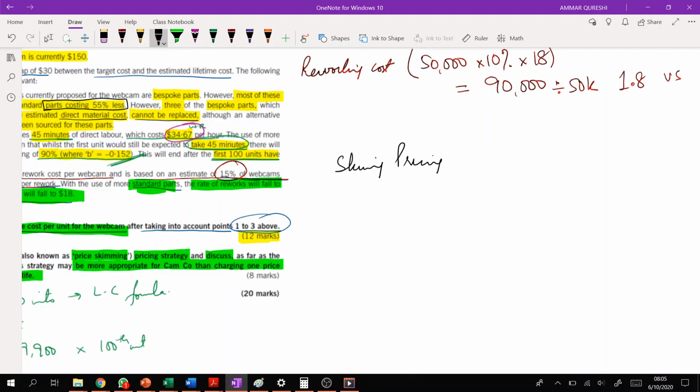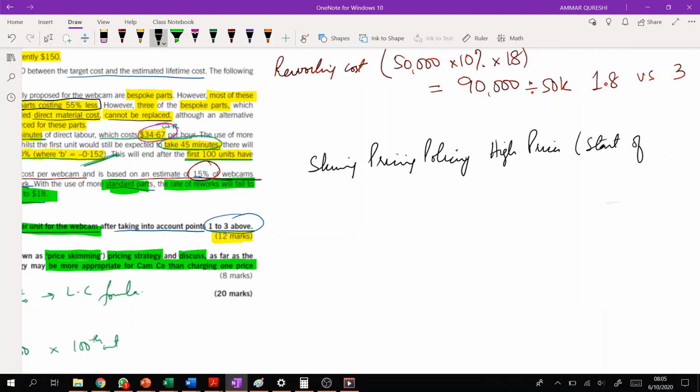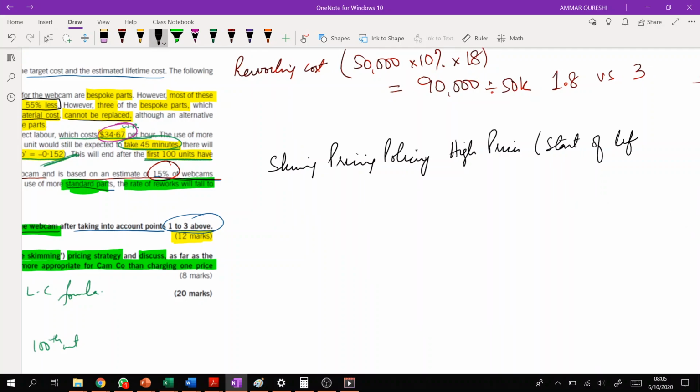In a skimming pricing policy, we charge high prices at the start of the life of the product, and then we slowly reduce our selling price as the product gets older, right? Which is usually the case in technological products.